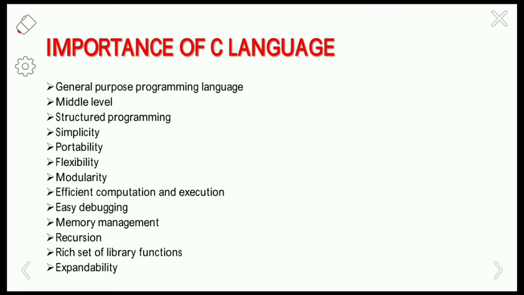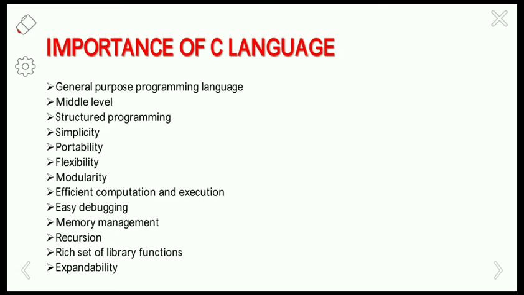So first, it is a general purpose programming language. Why we are calling it a general purpose programming language means it is suitable to write system programs like OS, compilers, loaders, linkers, and also to write application programs like payroll systems, inventory systems, banking systems, and email systems, etc. So it is useful for both system programs and application programs. Next, coming to it is a middle level language. Middle level means it provides both the features of the high level language and assembly language.